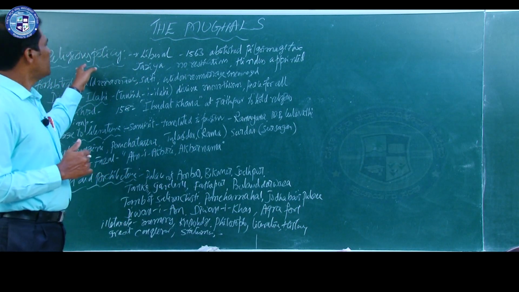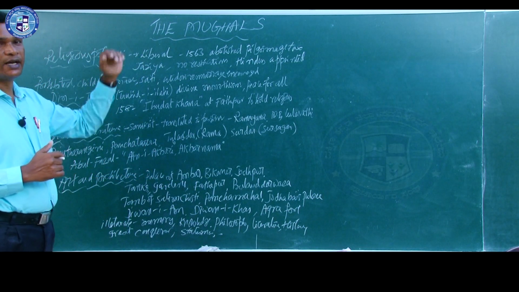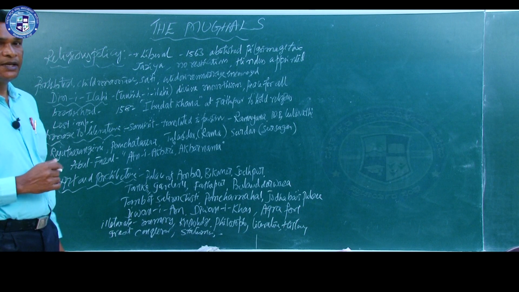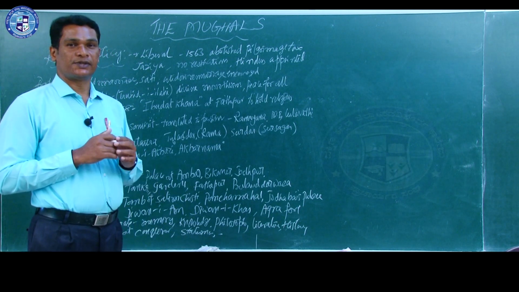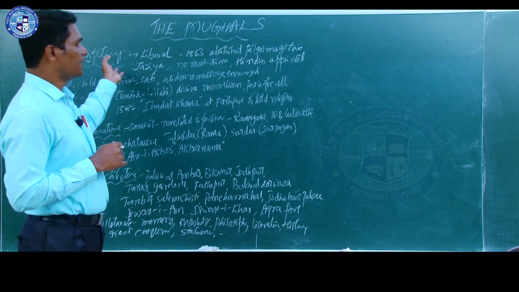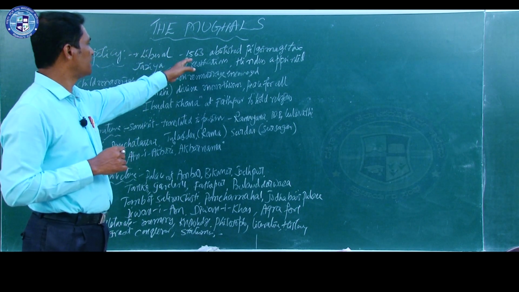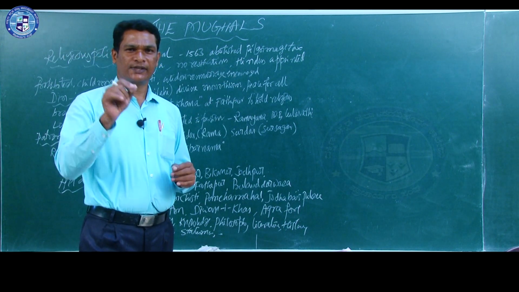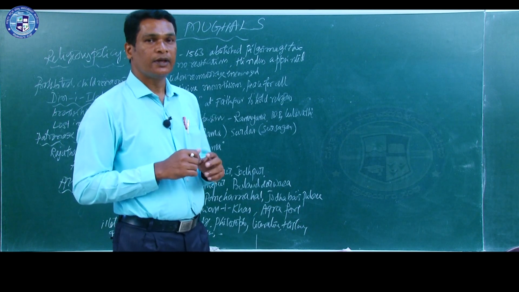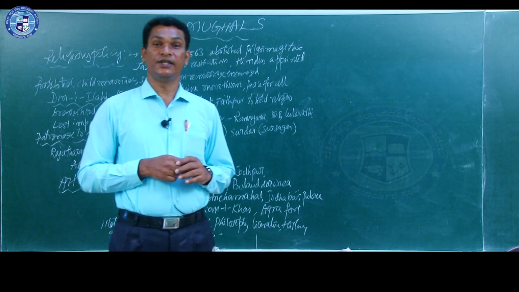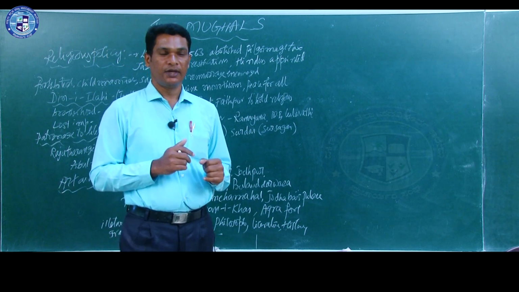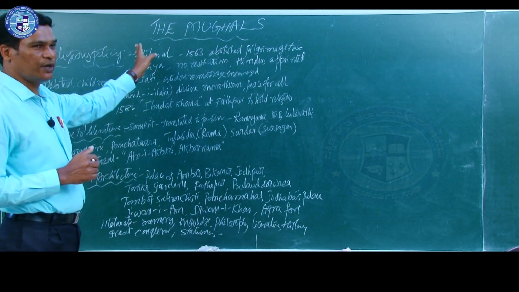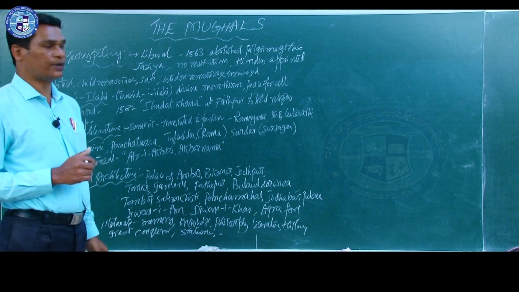So, when we learn about the religious policy, we can say that he followed liberal principles with regard to religion. Mainly, some of the measures taken by him to improve the Hindus' living conditions: especially in the year 1563, he abolished the pilgrimage tax. What is this pilgrimage tax? Several taxes were levied on the religious or holy places of Hindus. So this is called pilgrimage tax. This system was abolished by Akbar. It was a great achievement of Akbar in the field of religion.